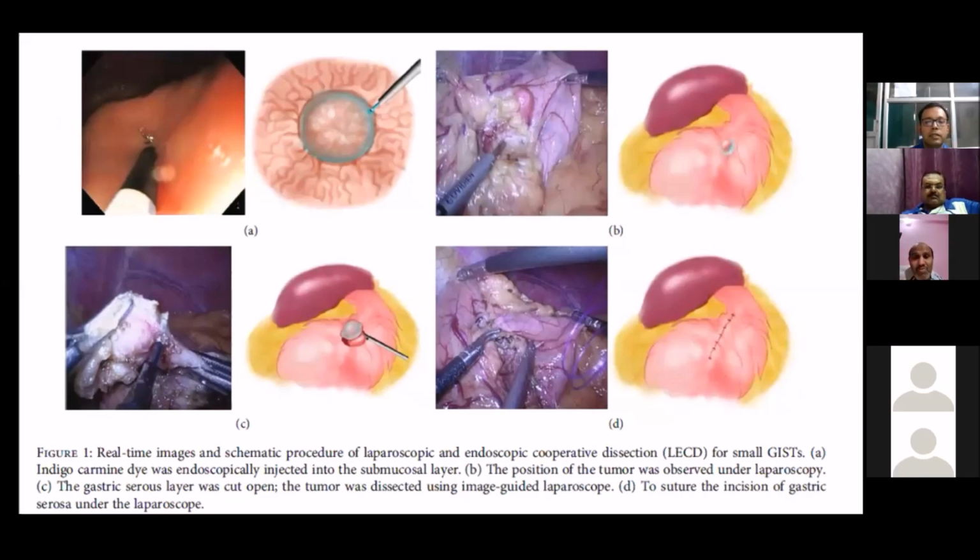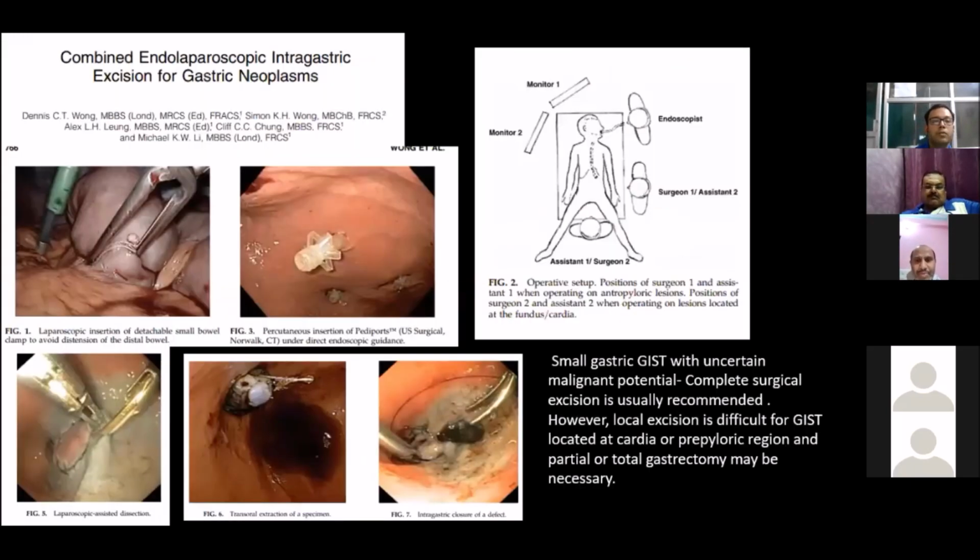Another one is the combined endolaparoscopic intragastric excision of gastric neoplasm. Here, an endoscopy was used with the help of a surgeon. The endoscope camera was inserted, and laparoscopically, first the small bowel was clamped so that stomach distension stays only there and doesn't progress.